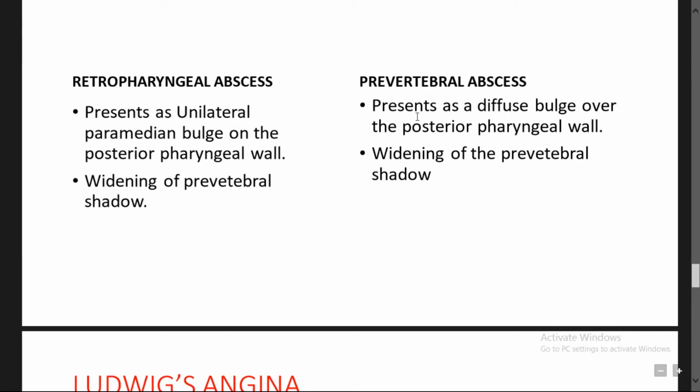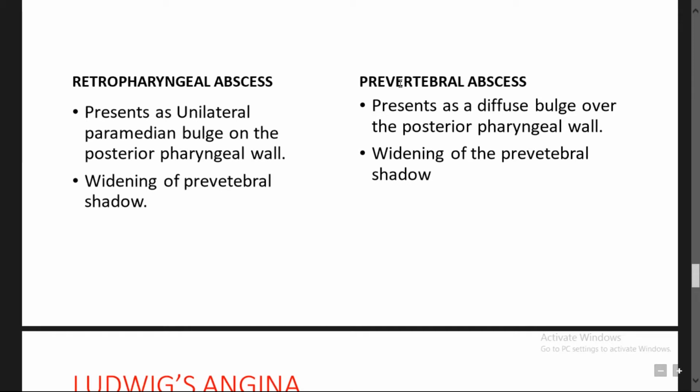Retropharyngeal abscess and prevertebral abscess. We have to differentiate between these two. Retropharyngeal abscess presents as a unilateral paramedian bulge on the posterior pharyngeal wall. You have to remember this. It is a unilateral paramedian bulge, and there will be widening of the prevertebral shadow.